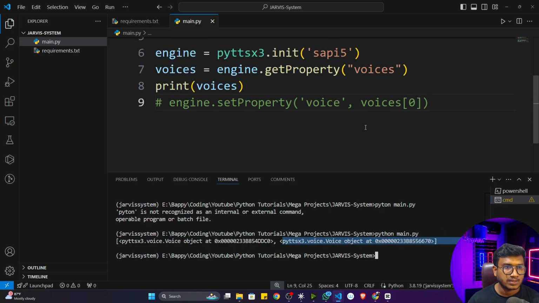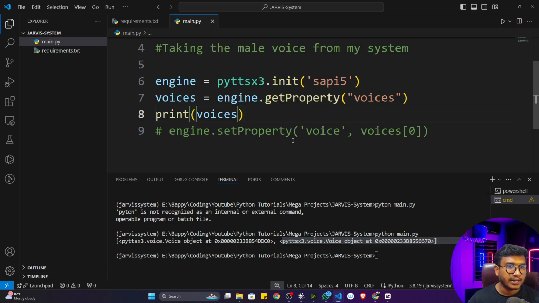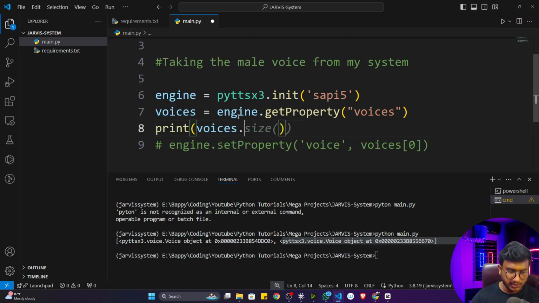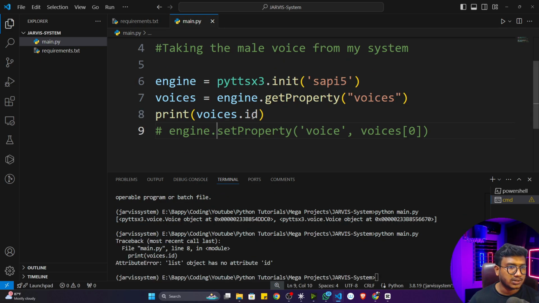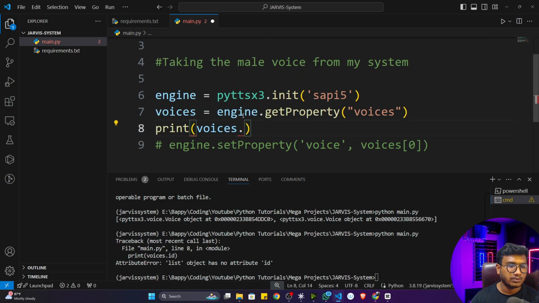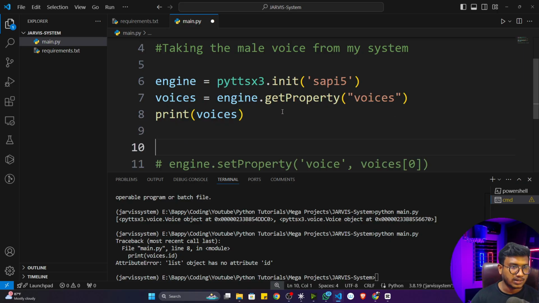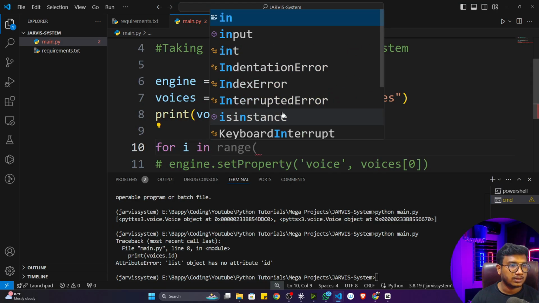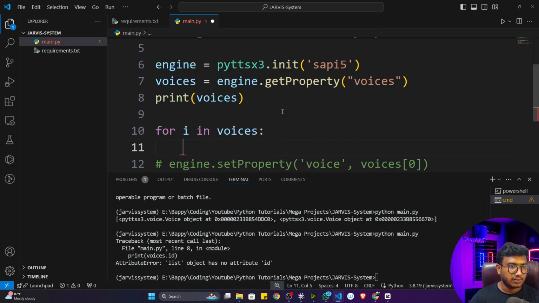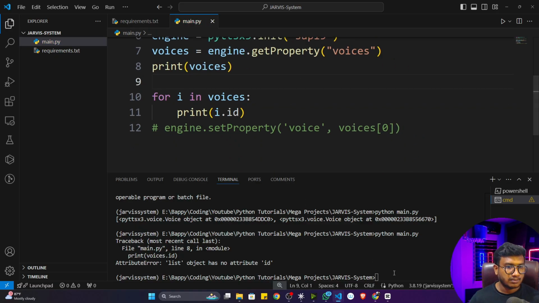Let me show you. So simply I can just write, see here I can also show you the name. So for this what I can do, I can just call this particular id function, I think. Now let me save and let me execute. Okay, it's a list actually. I can't directly perform the id. So what I have to do, I can just write a for loop on this particular list, and I can show you. So simply I'll just write for i in voices. Then whatever I am getting, I'll just print the id, so I'll just print i.id. Now see, if I execute the program,